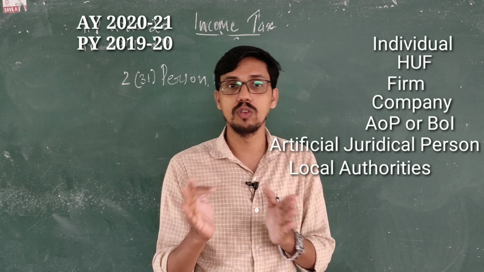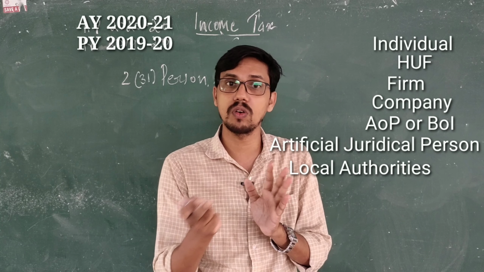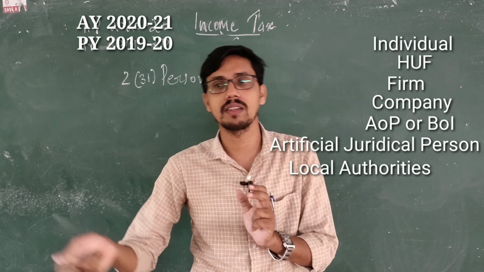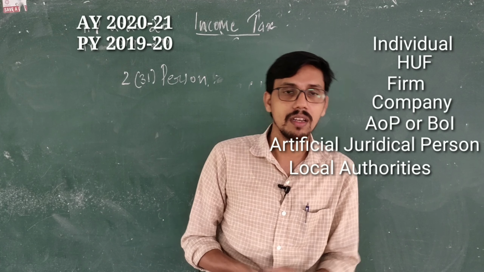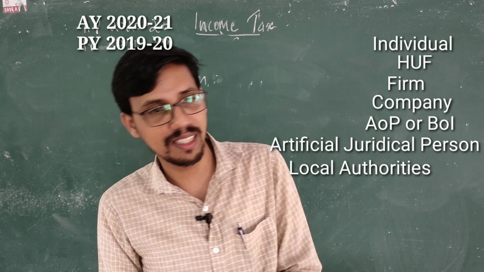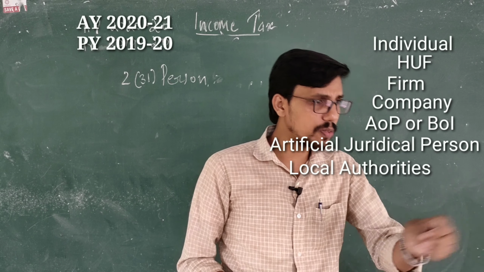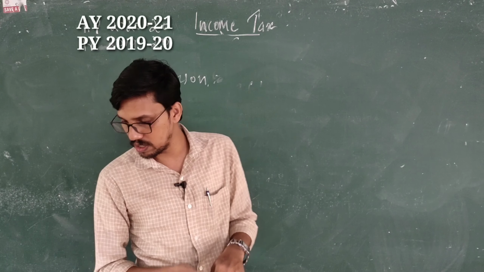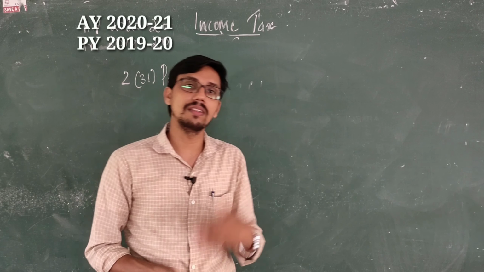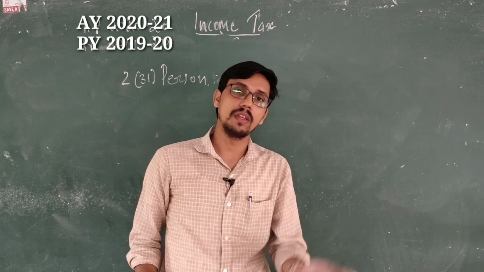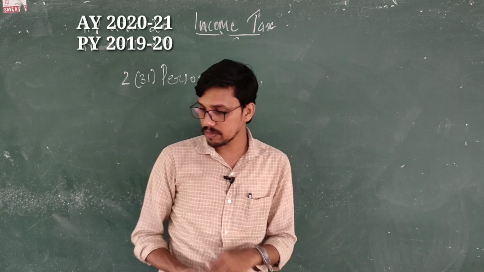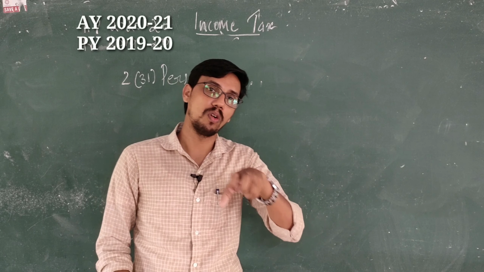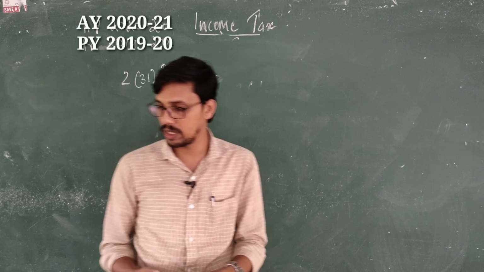Then association of persons: those persons or groups of persons who do not come as a company or firm may be treated as an association of persons. Some persons are not firms or companies, but they are joined together for some purpose, so they may be treated as an association of persons or body of individuals. Then local authority, like panchayats or municipalities and others. Then artificial juridical persons, with some powers of court, universities, all these are artificial juridical persons.